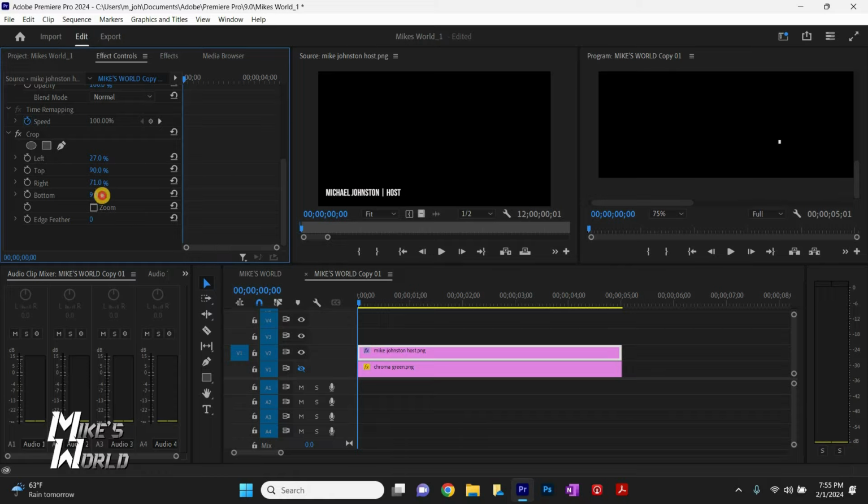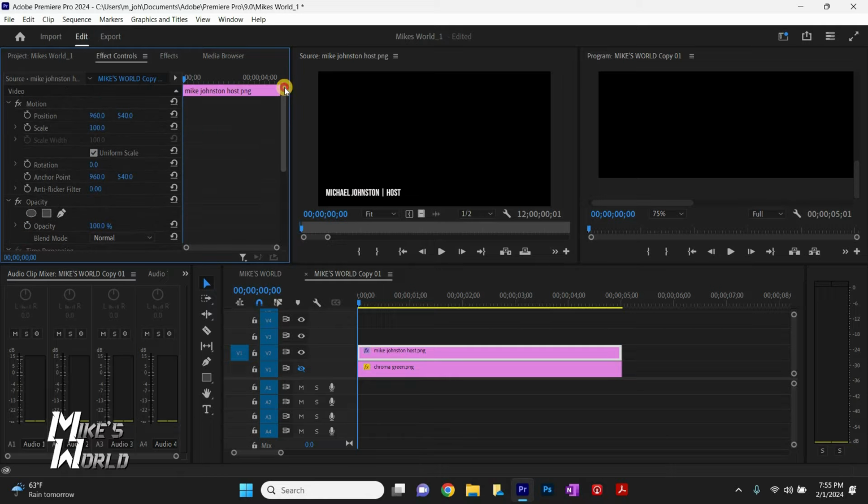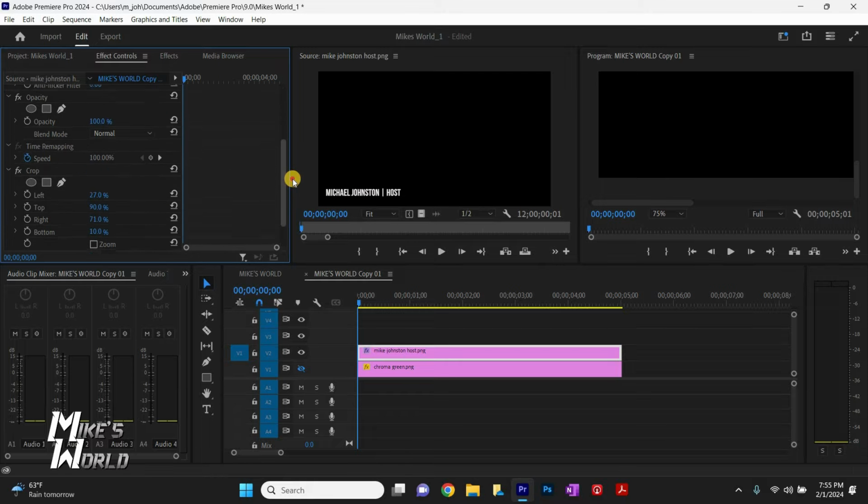Now what we're going to do, the way I want this to animate, I want the vertical line to extend, and then I want the words to expand out. So the way we do that is, first of all, for the top and the bottom, we make sure we're at that very beginning, the first frame, and we're going to click to add a keyframe at the top and the bottom. So we'll click the top keyframe, bottom keyframe, and you can see in there where it's creating a